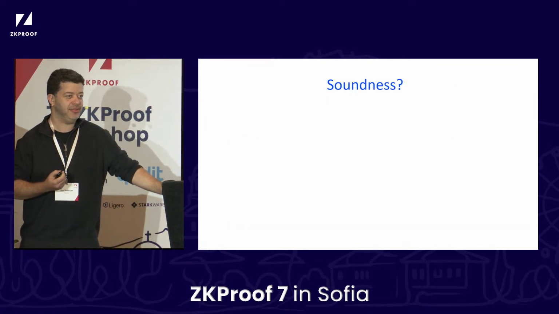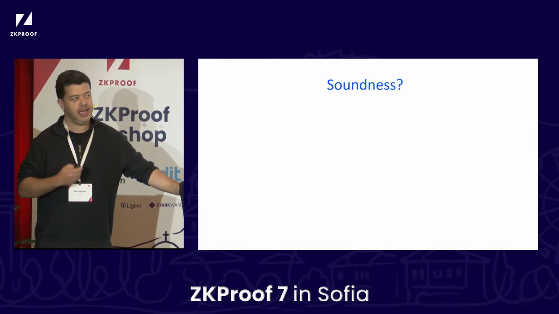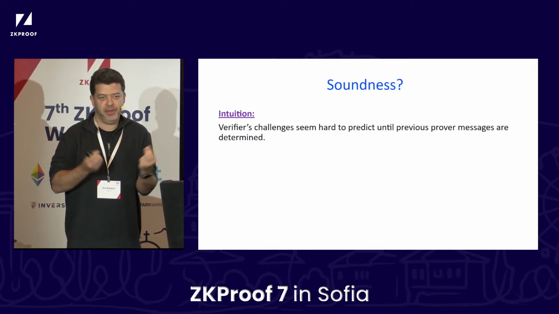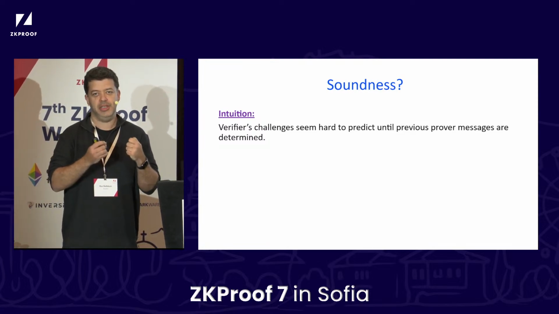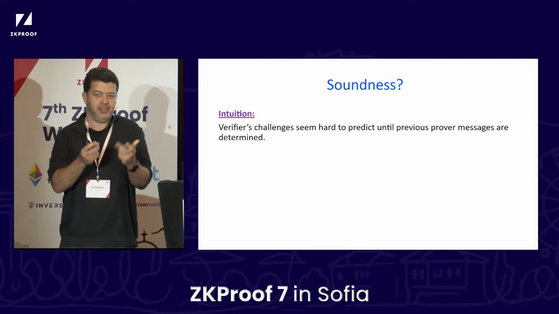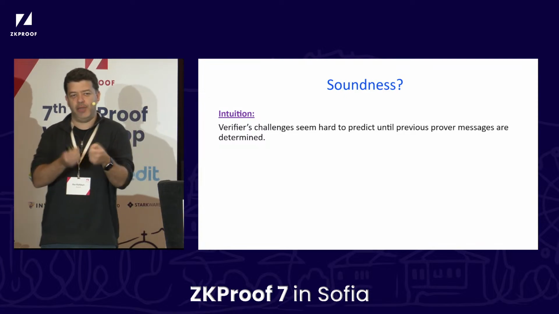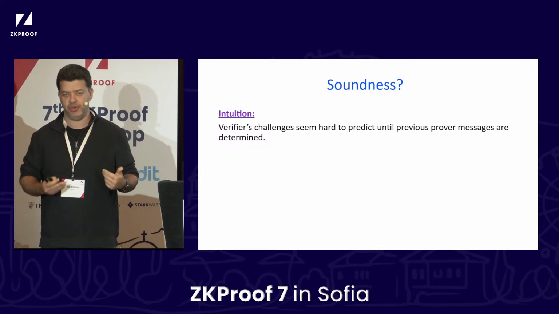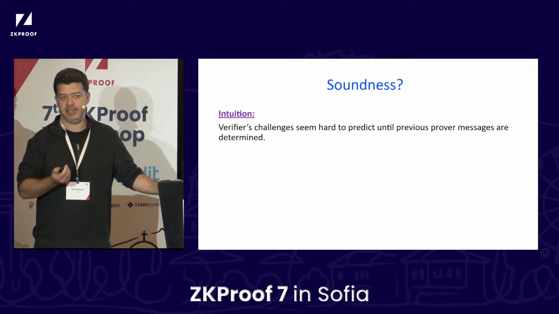The question that we're focusing on today is, does it work? Is this methodology sound? And I want to start, at the level of intuition, with why it feels like it should be sound. When you do Fiat-Shamir, to generate the message beta 1, the verifier's message, the prover has to decide what alpha 1 is and apply the hash. So it seems you have to decide what alpha 1 is, and only then do you get to know beta 1, which is exactly what happens in the interactive protocol. So it seems to be a good emulation of what happens interactively, making this reasonable.